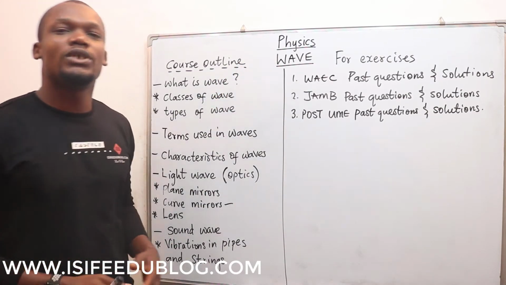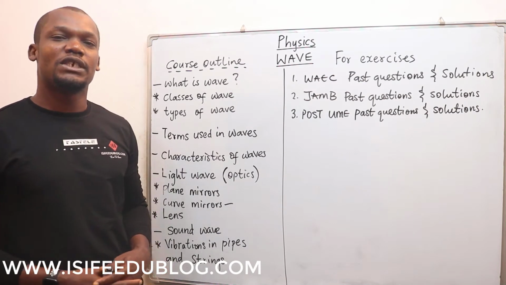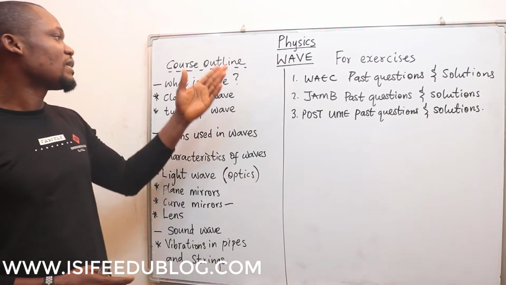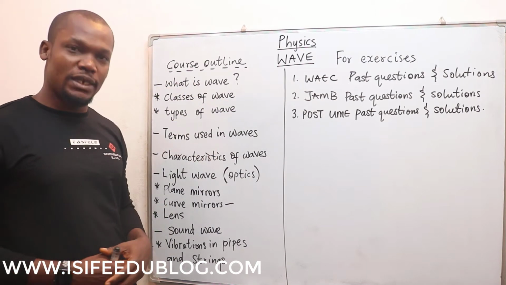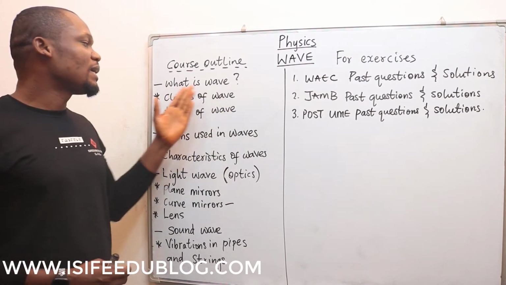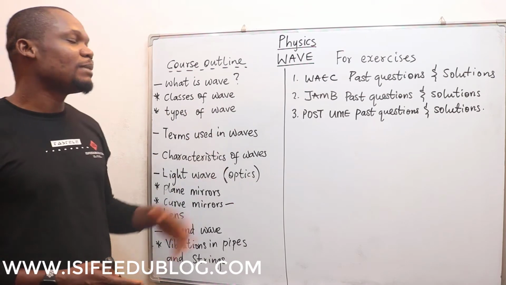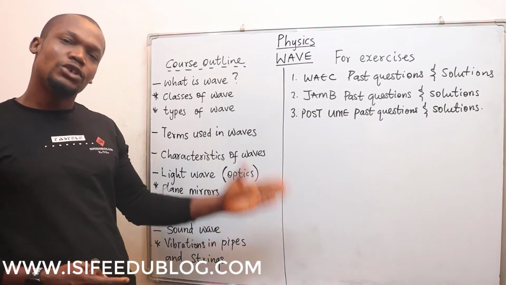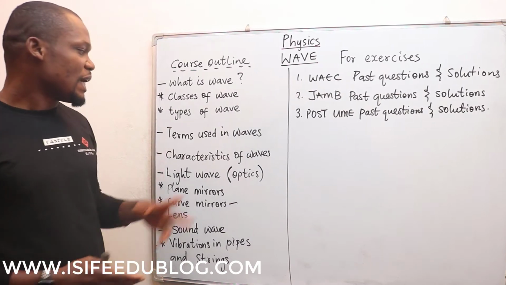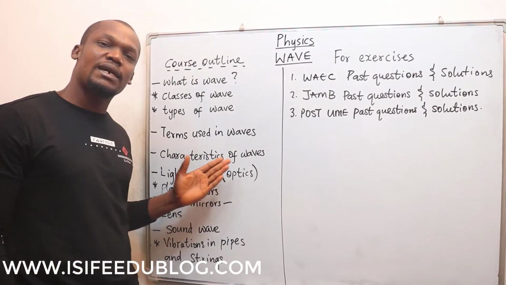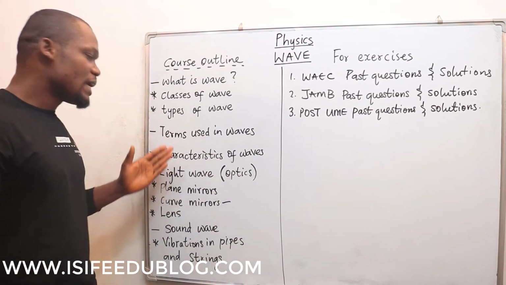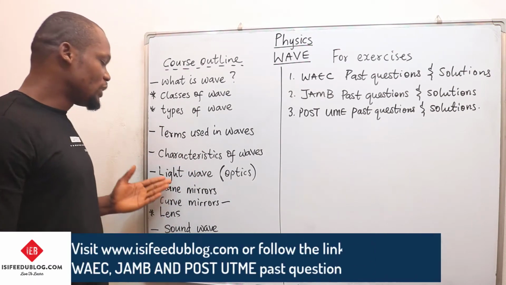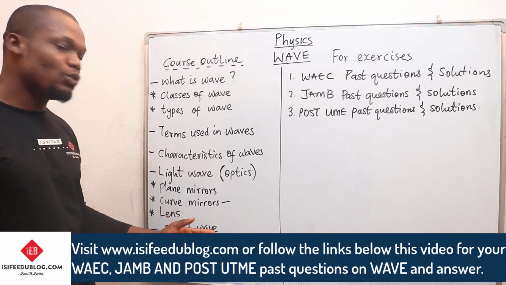Today we are going to treat a very important topic in physics, which is wave. And under wave, the course outline, we are going to know what wave is. We are going to talk about the classes of wave and the types of wave. Then we'll talk about the terms used in wave. After that, we are going to treat the characteristics of wave, and then we enter into the important parts of wave, which is light wave and sound wave.